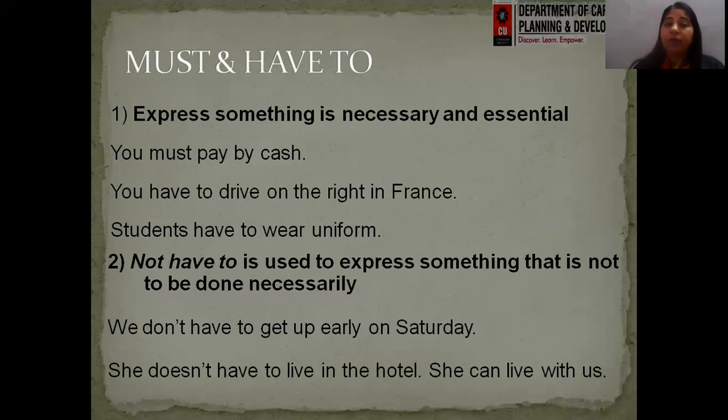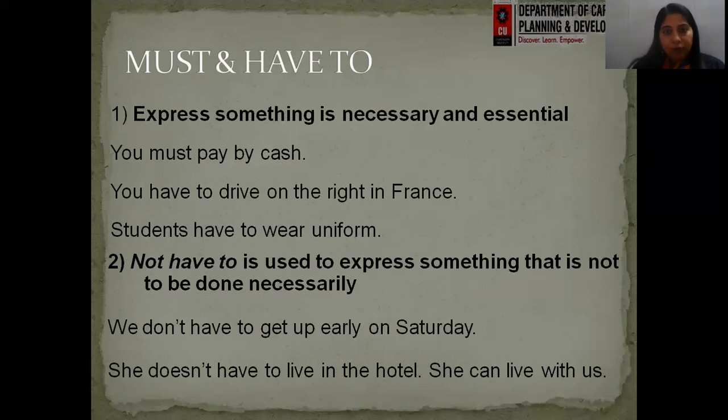You have to drive on the right in France. So if you are driving, you have to follow that particular rule, right? Students have to wear uniform. So it is a must for them to wear uniform if they are going to school, right? Not have to is used to express something that is not to be done necessarily. So definitely if you are using not with have to, it is going to be in the negative sense. That means it's not compulsory. We don't have to get up early on Saturdays.